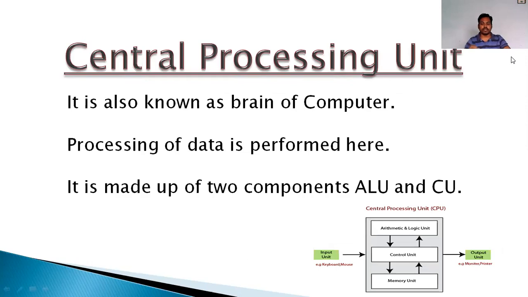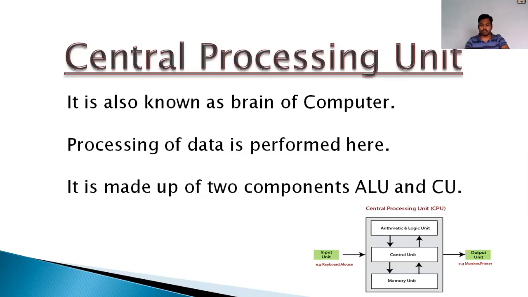Now next, central processing unit. What is the central processing unit? We have seen that we give input using the input devices, and output comes out with the help of output devices. But in between these input and output devices, there is one CPU, right? CPU is a processing device. Remember, sometimes many students write CPU as an input device or output device, but it is not. CPU is a processing device.